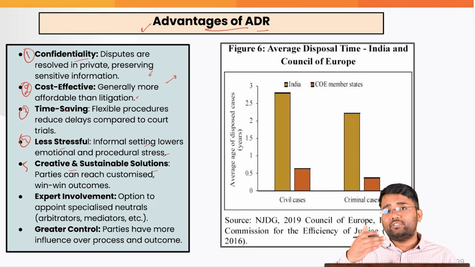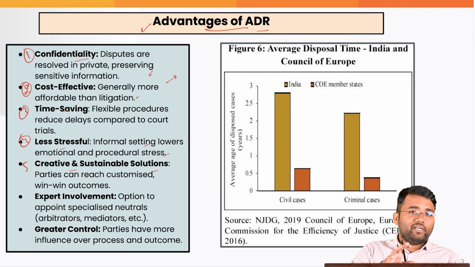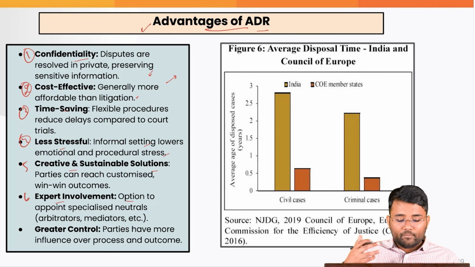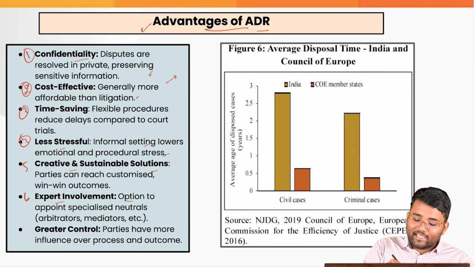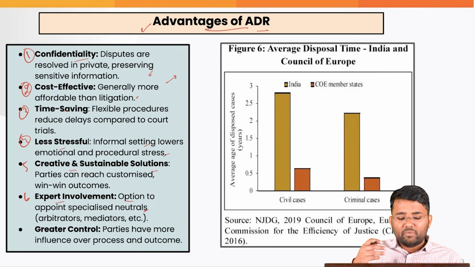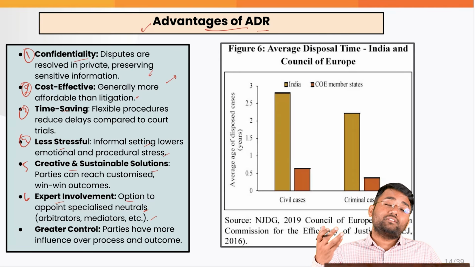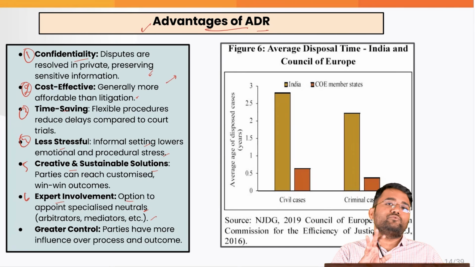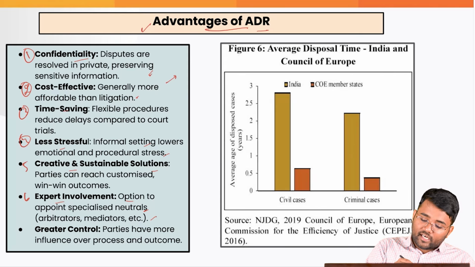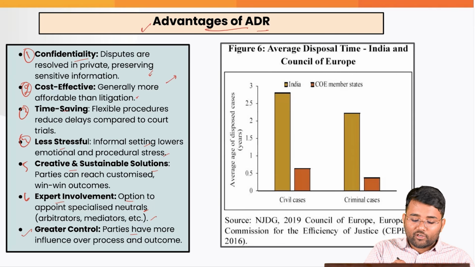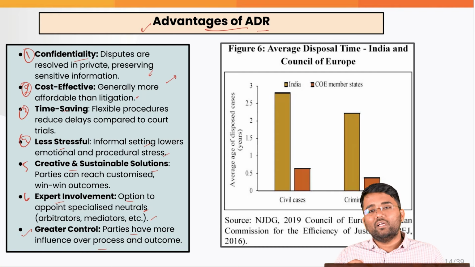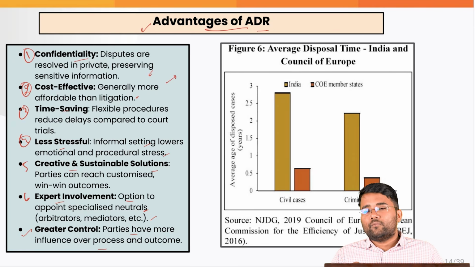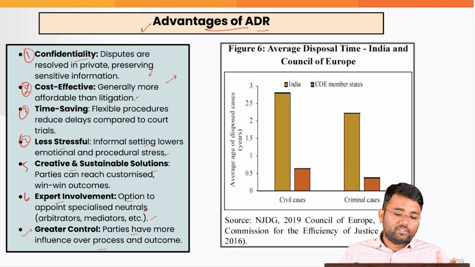Why? Because there are procedural autonomy and flexibility that is provided to these ADRs. Also, expert involvement can be there. For example, there is an option to appoint specialized neutrals, arbitrators, mediators, etc., who can propose certain innovative solutions that can provide grievance redressal mechanisms to all the parties. Also, greater control, for example, parties have more influence over the process and the outcomes, which is not generally the case with the traditional or the other forms of court like the High Courts and the Supreme Court.